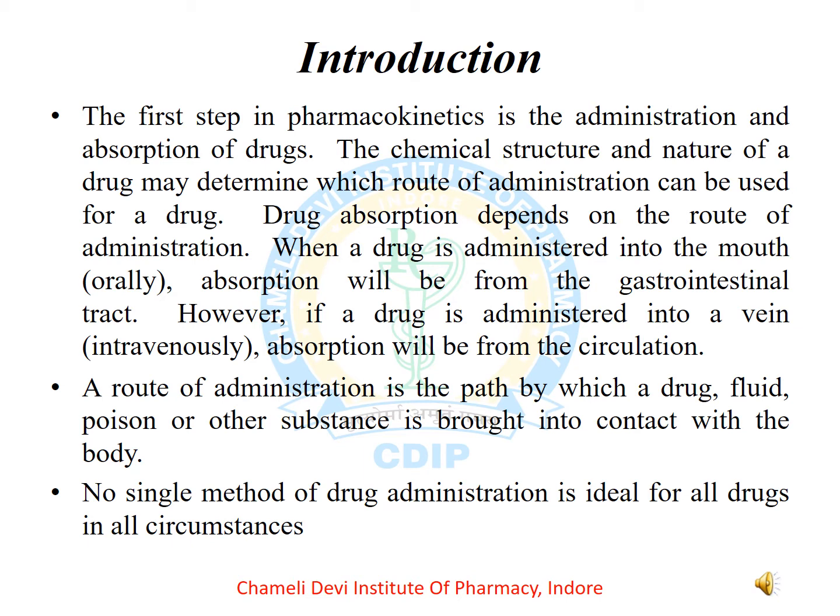When a drug is administered into the mouth, orally, absorption will be from the gastrointestinal tract. However, if a drug is administered into a vein, that is intravenously, absorption will be from the circulation. A route of administration is the path by which a drug, fluid, poison, or other substance is brought into contact with the body and comes into the circulation. No single method of drug administration is ideal for all drugs in all circumstances.